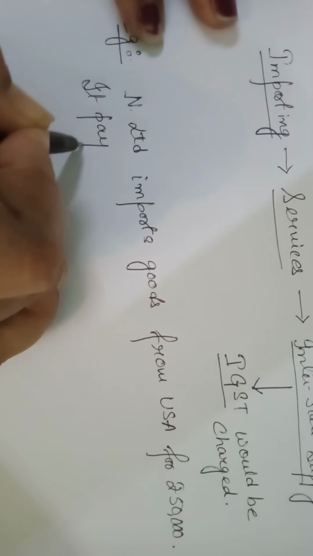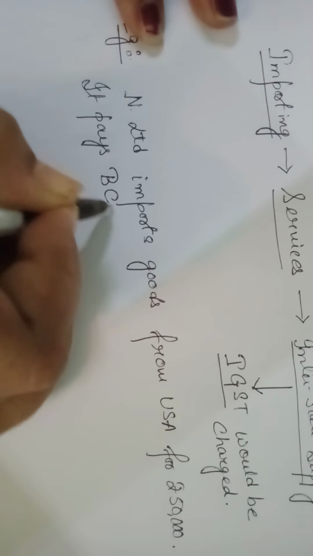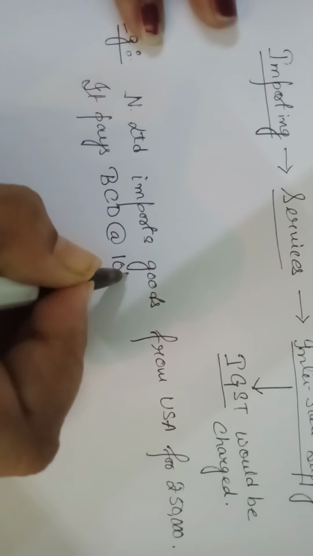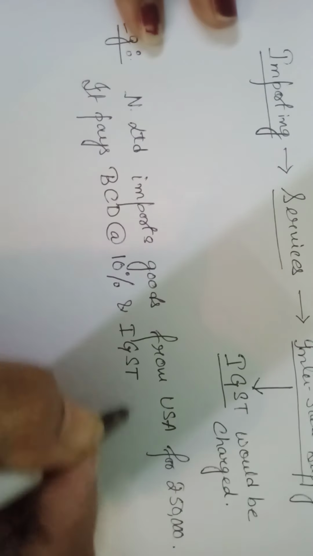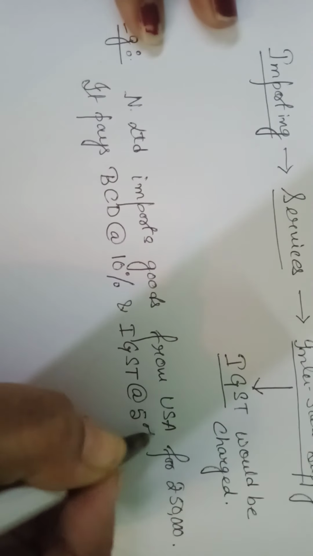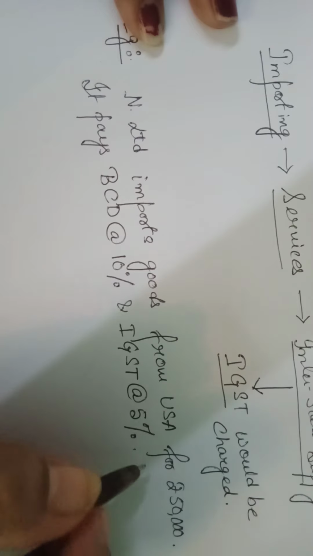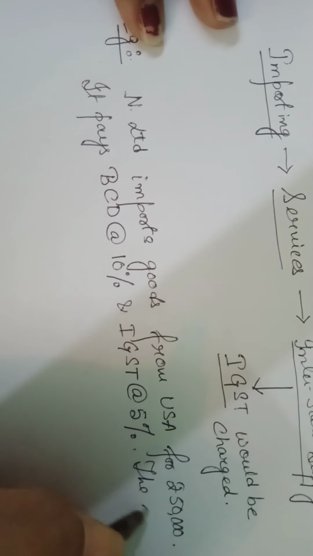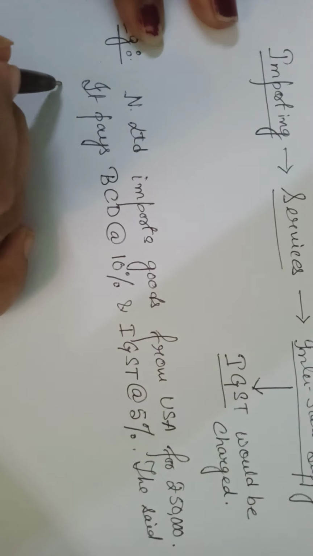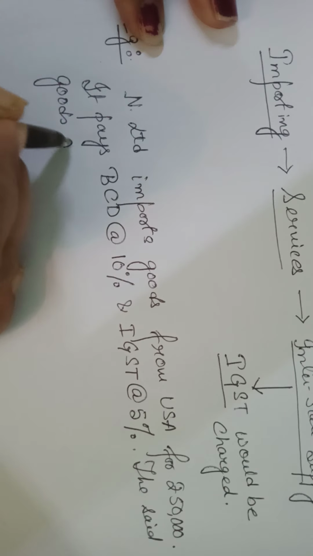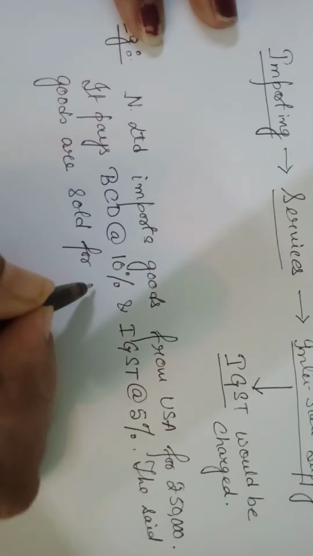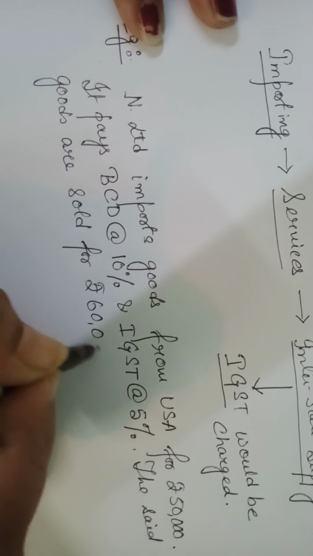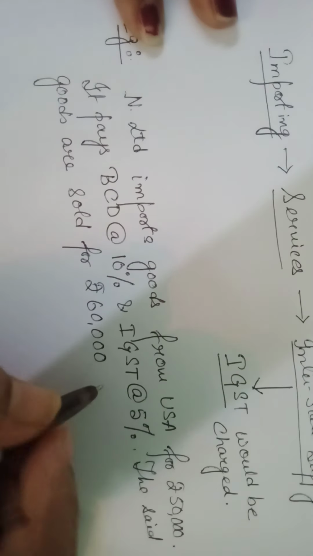It pays basic customs duty at the rate of 10% and IGST at the rate of 5%. The said goods are sold for rupees 60,000 outside the state.